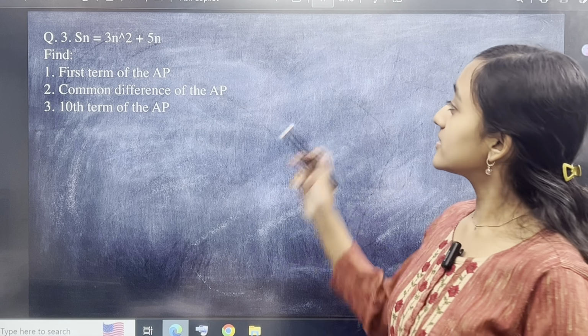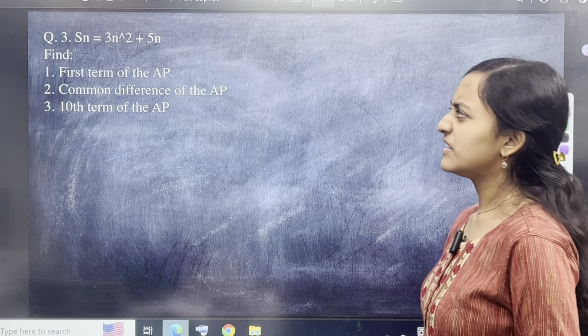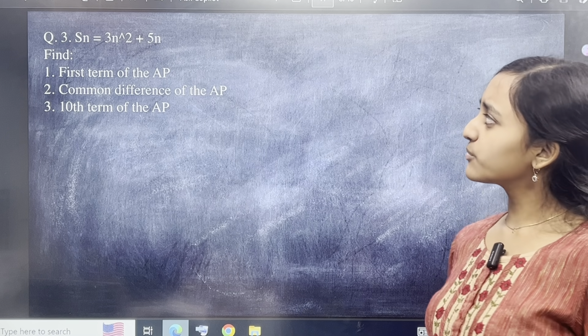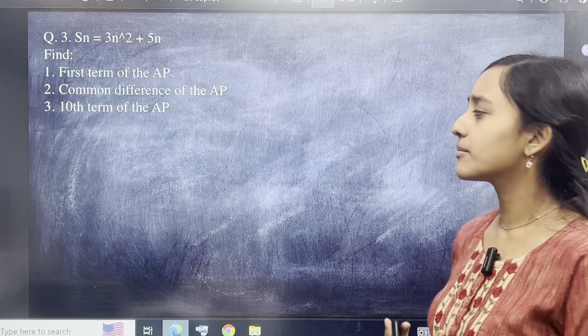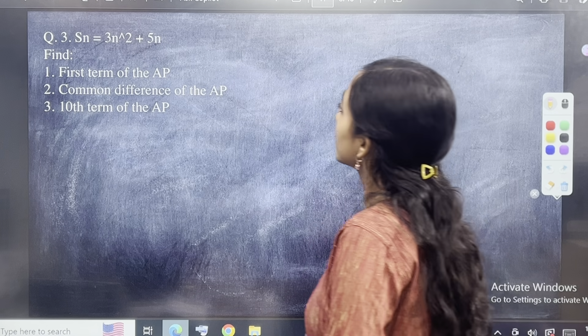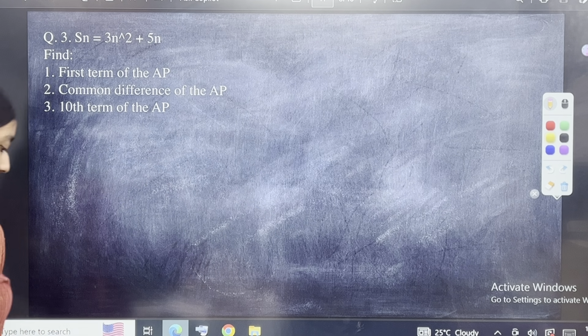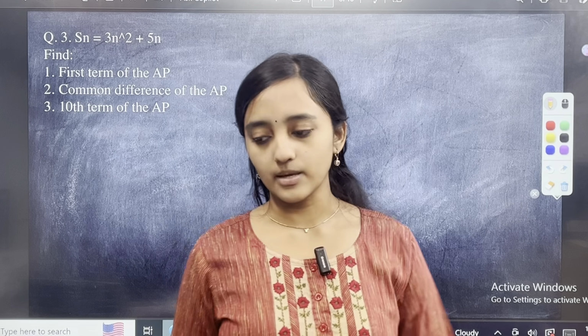चलो, Sn is equal to 3n square plus 5n. ये क्या है? Find first term, common difference, 10th term. ये सब तो ठीक है, पर ये Sn is equal to 3n square, ये algebra कहाँ से आ गया मैम? तो Sn is equal to 3n square plus 5n. What is Sn? Sn is basically the sum of the first n terms of an AP.